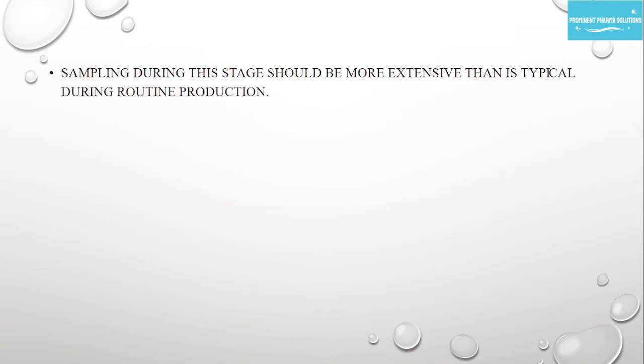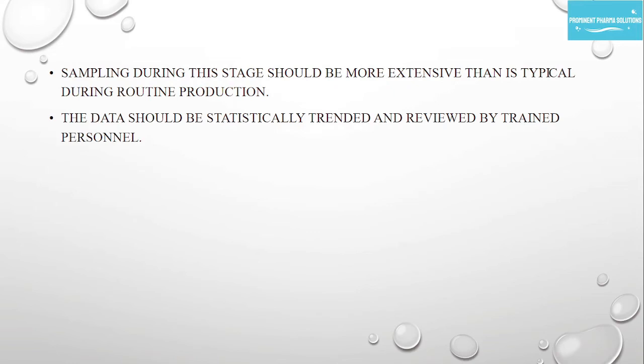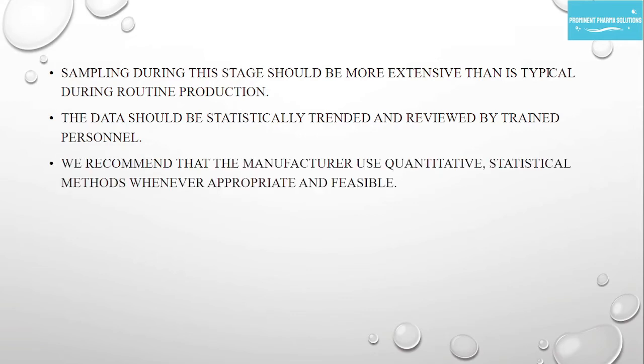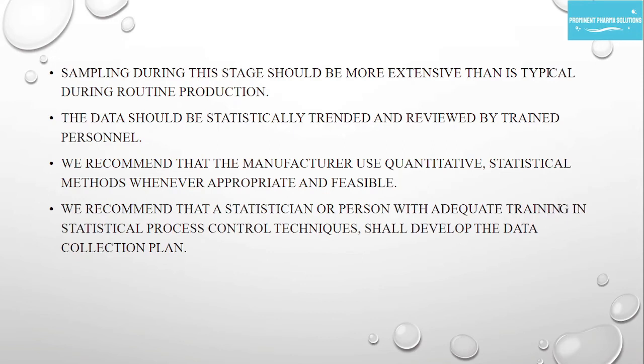Sampling during this stage should be more extensive than is typical during routine production. The data should be statistically trended and reviewed by trained personnel. We recommend that the manufacturer use quantitative statistical methods wherever appropriate and feasible. We recommend that a statistician or a person with adequate training in statistical process control techniques shall develop the data collection plan.